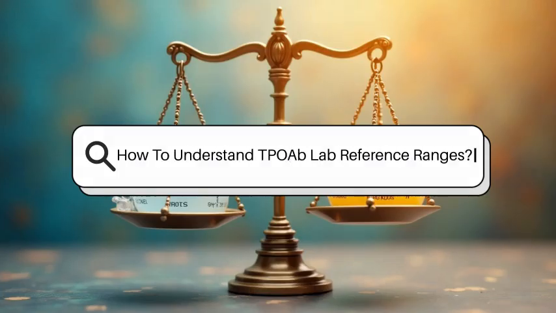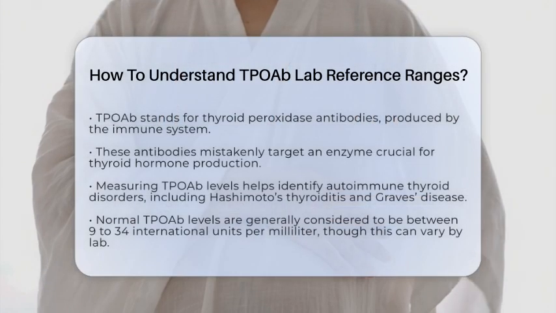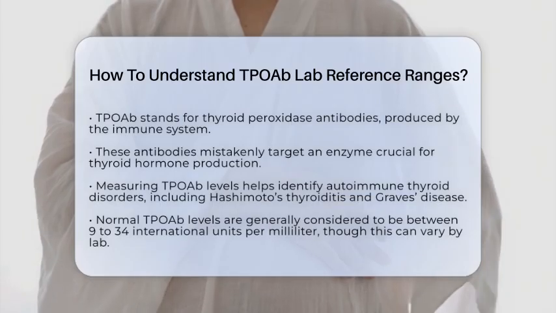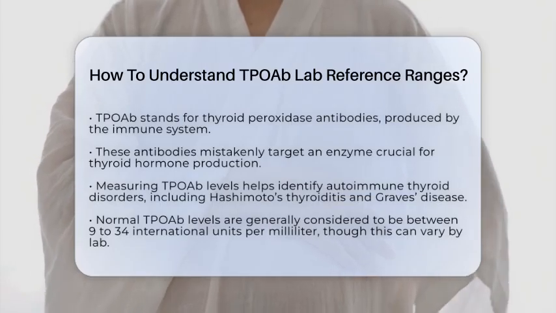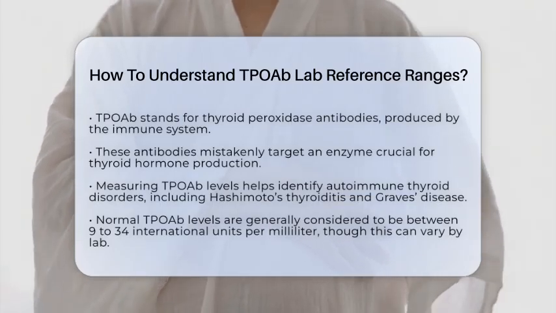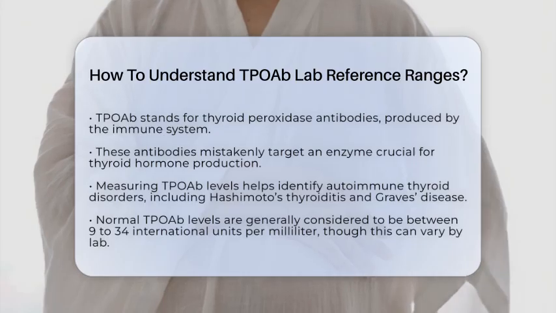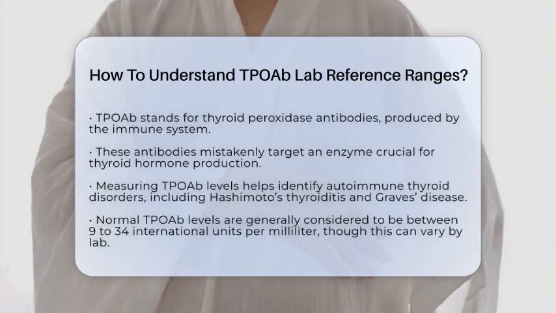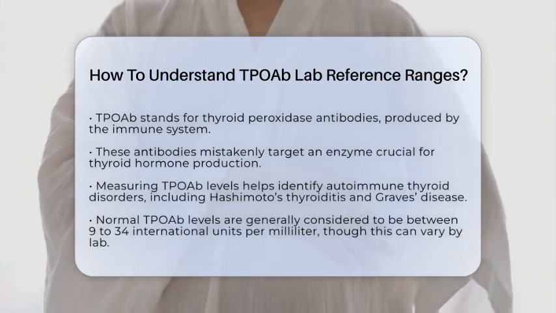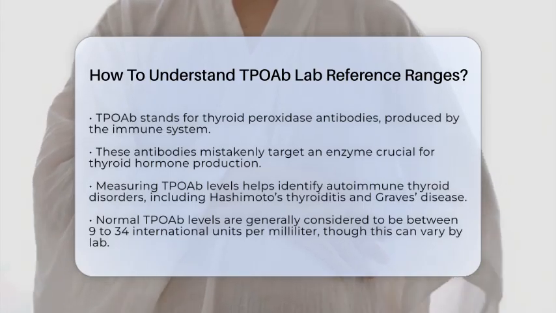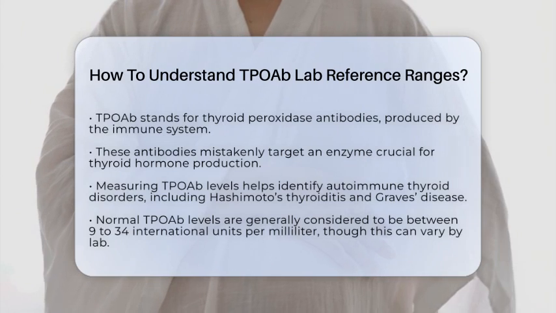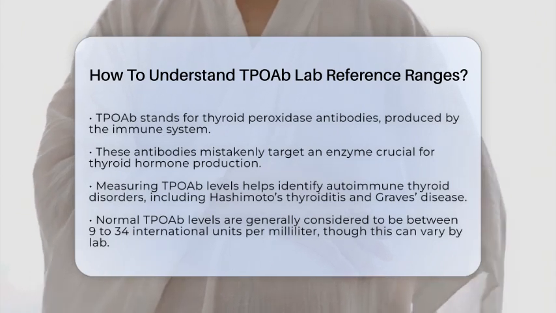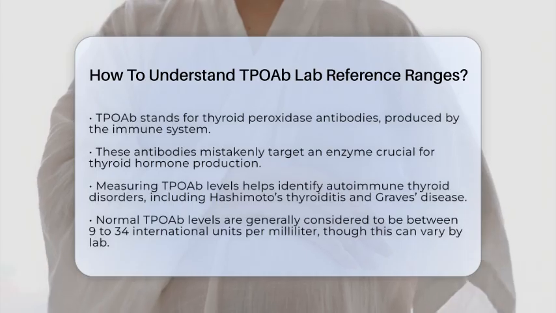How to understand TPOAb lab reference ranges. Have you ever wondered what thyroid peroxidase antibodies mean for your health? Thyroid peroxidase antibodies, often abbreviated as TPOAb, are proteins made by your immune system. They mistakenly target an enzyme called thyroid peroxidase, which is crucial for producing thyroid hormones. Measuring TPOAb levels in your blood can help identify autoimmune thyroid disorders like Hashimoto's thyroiditis and Graves' disease.